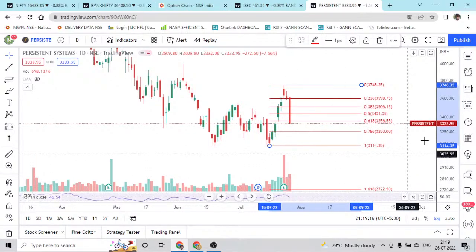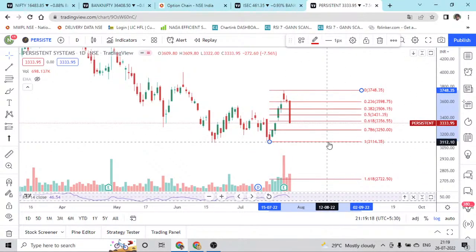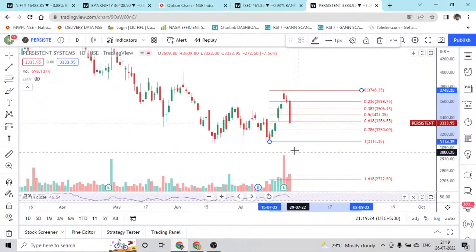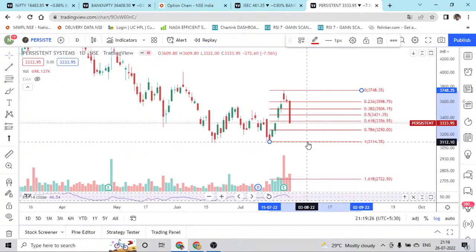Because if it is taken out, then we can expect a huge fall, which is going to be around 2,722. So let's not wait till that. If you're not interested in taking this entry at this point, you can wait and take this call at 3,115, which is going to be an advance call.